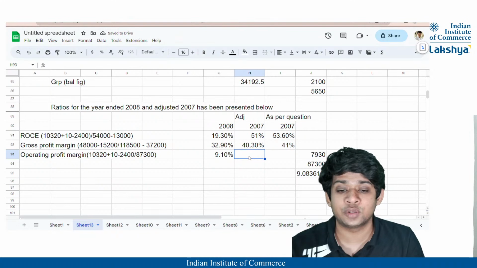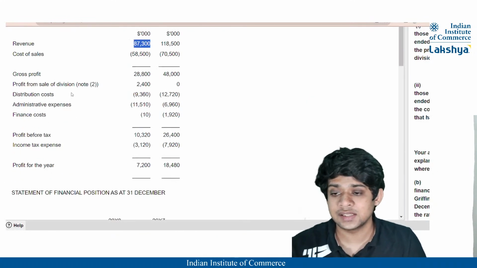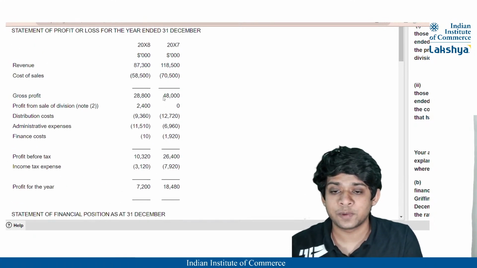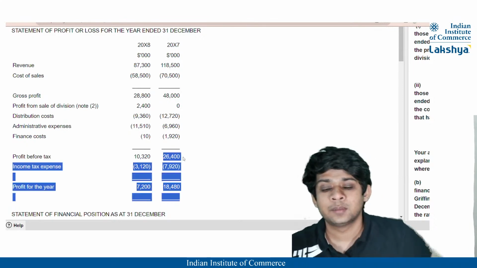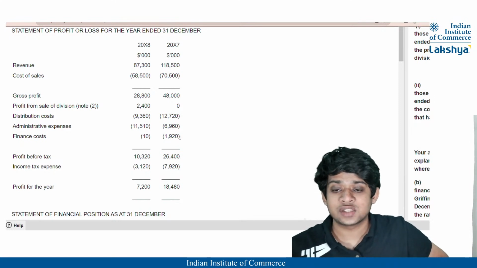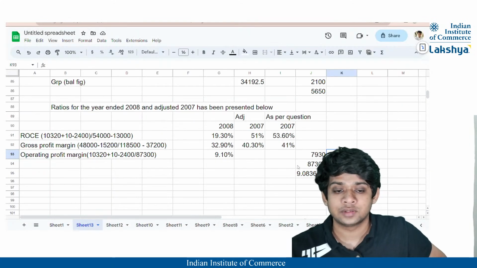Now let us calculate for 2007. Now for 2007, guys, firstly the operating profit is, profit before tax is 26,400. In this, the finance cost will be added back. So 26,400 plus 1,920, right?